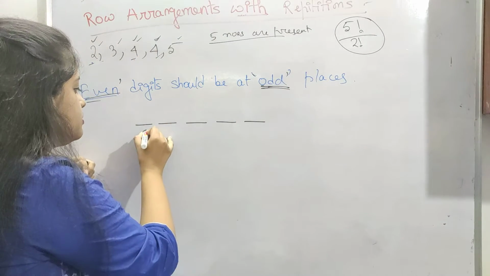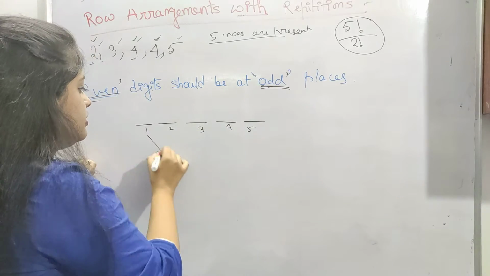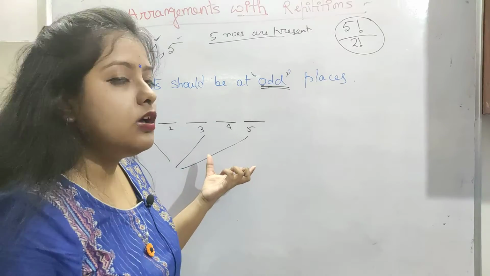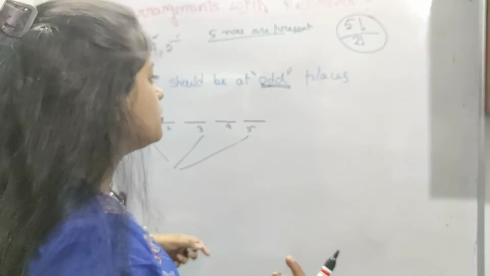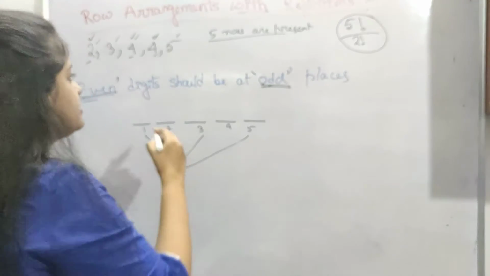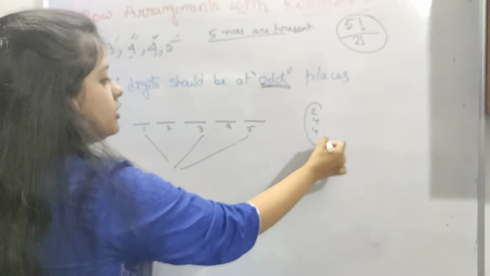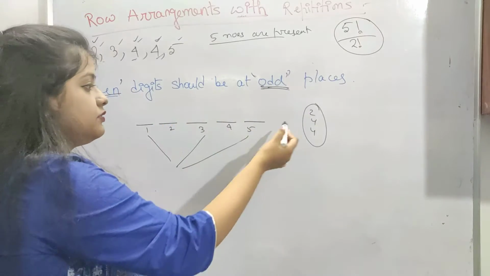The odd places are position 1, 3 and 5. So these 3 positions are our odd positions. In these 3 places we have to put 2, 4 and 4.